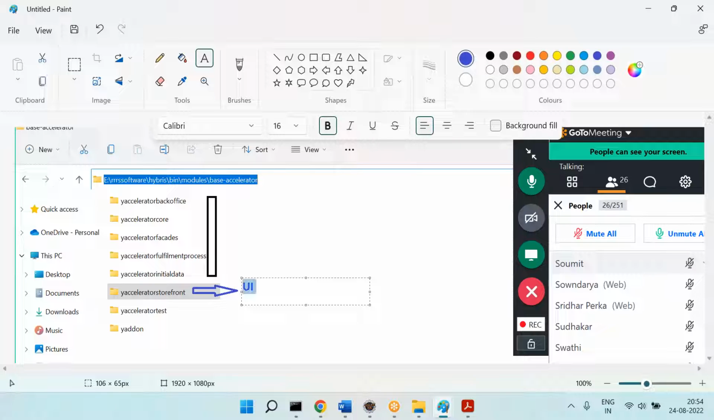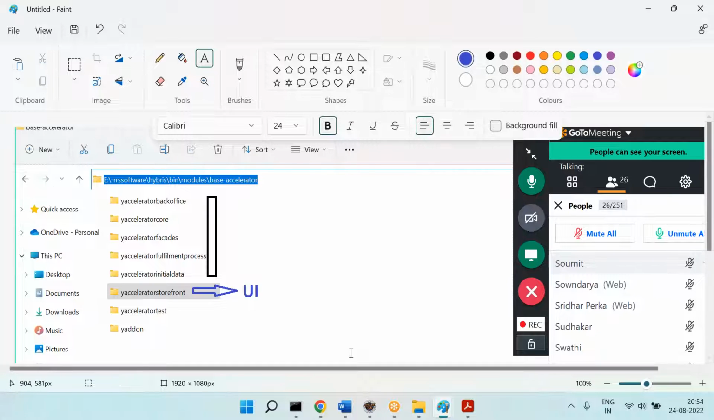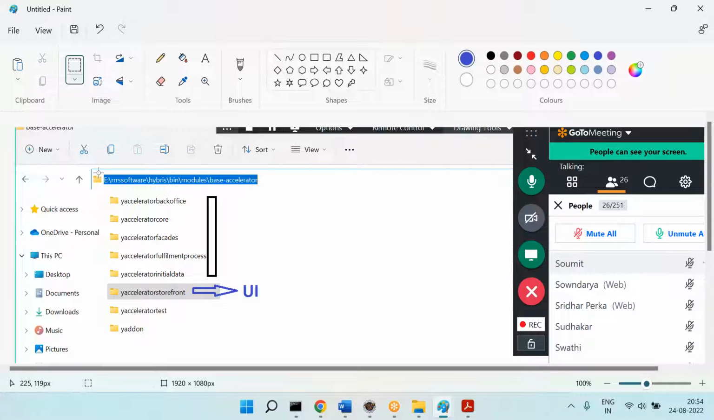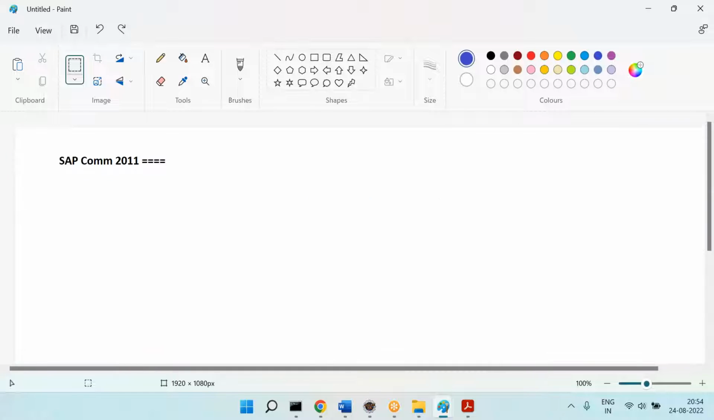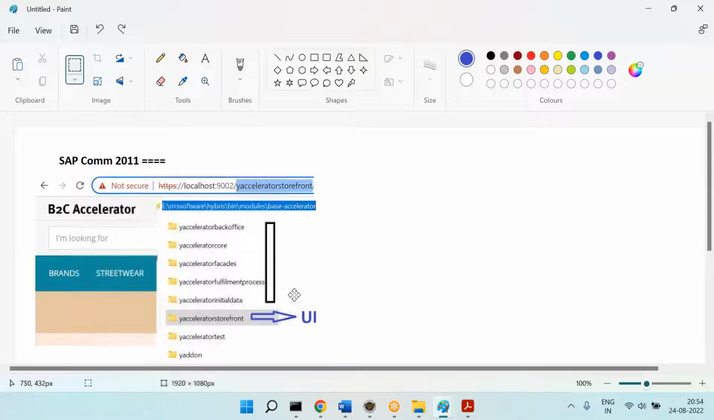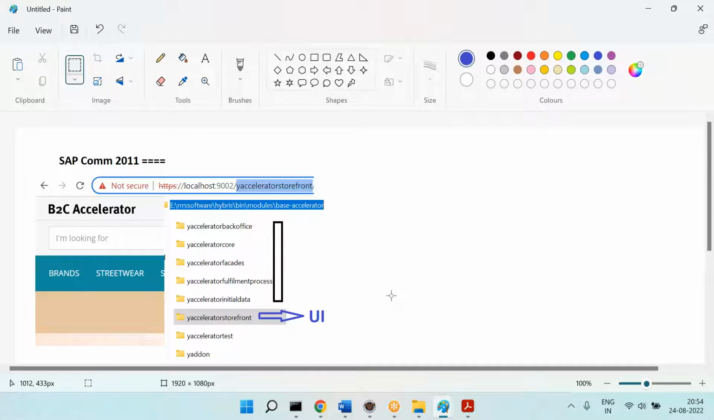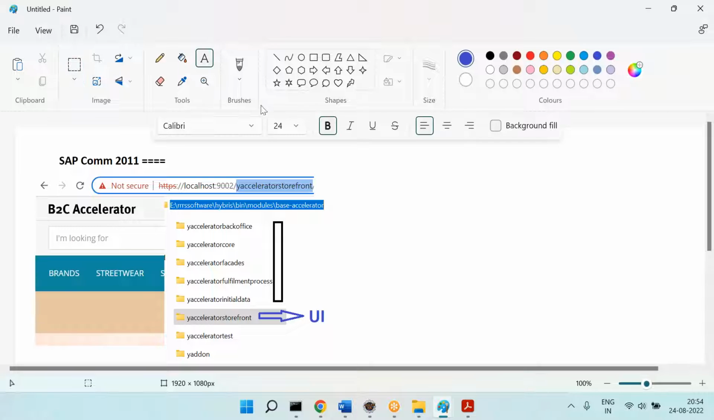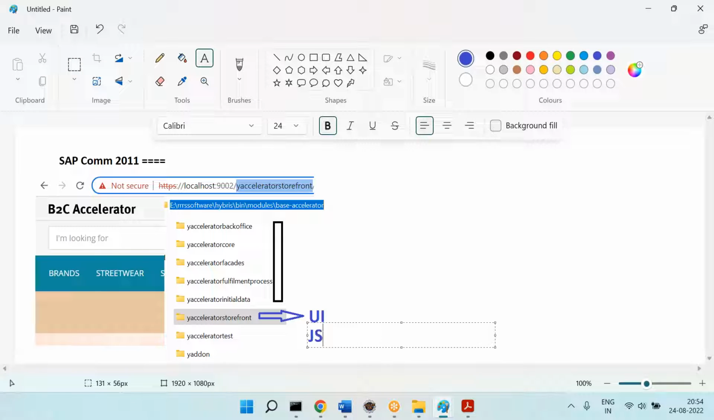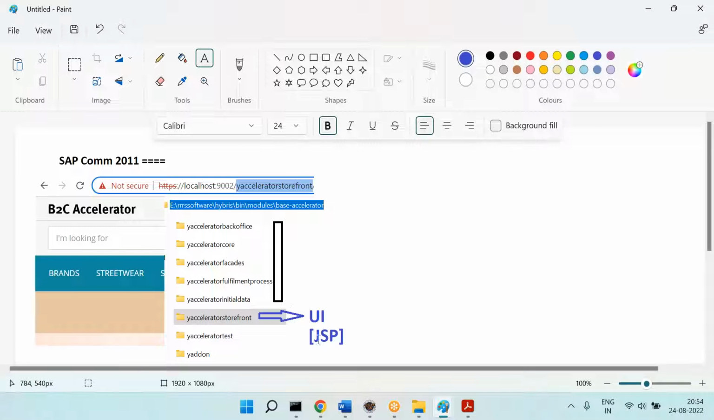Okay, please listen here. Right now, commerce and UI are tightly coupled. Yes or no? Yes. Right now, commerce and UI are tightly coupled. This is the UI technology, which is JSP based, or whatever it may be. Right now, commerce and UI are tightly coupled. That's the architecture right now.